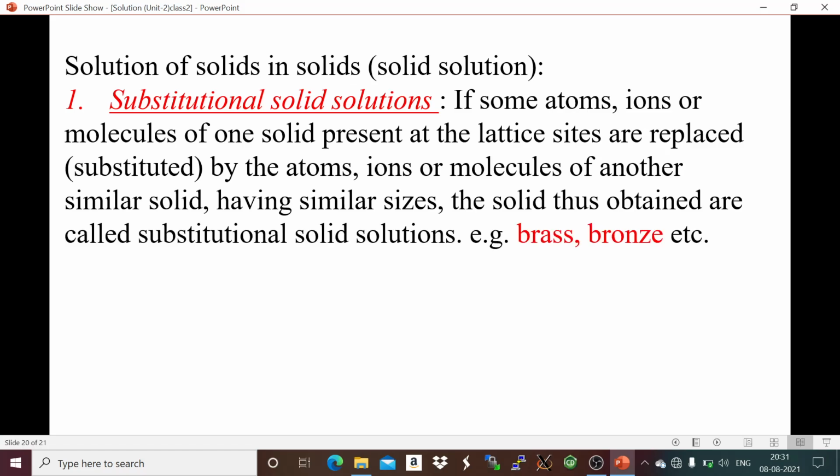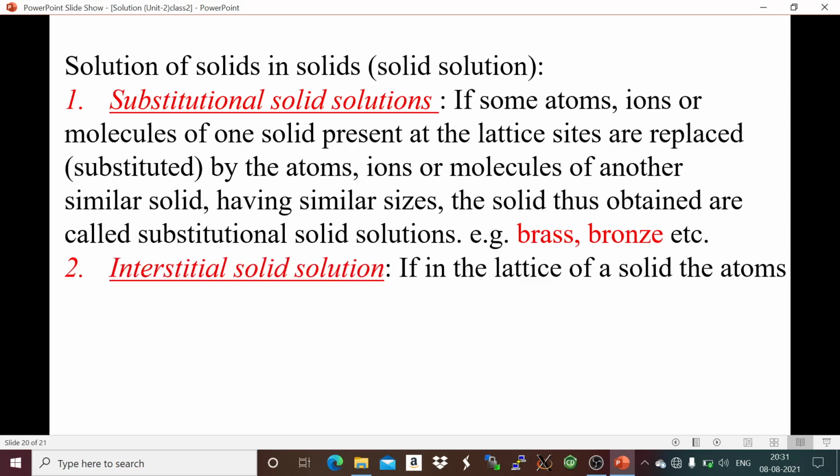So if in a solid structure some atom, ion or molecule is replaced by another one of almost the same size, then it is known as a substitutional solid solution. For example, brass, bronze.